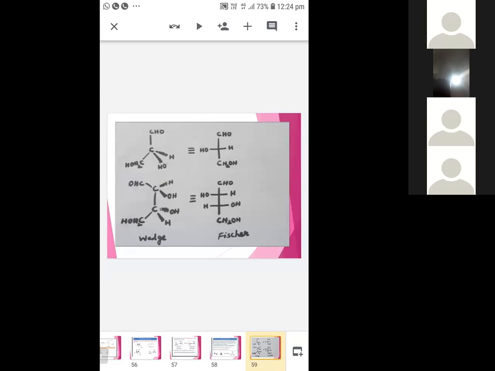If it is on the right side, you just put it on the right side in the horizontal part of the projection. If it is on the left side, then you just put it on the left side of the Fisher projection. Okay, then the group represented by solid wedge should come to the opposite side of the group represented by broken wedge. Okay,